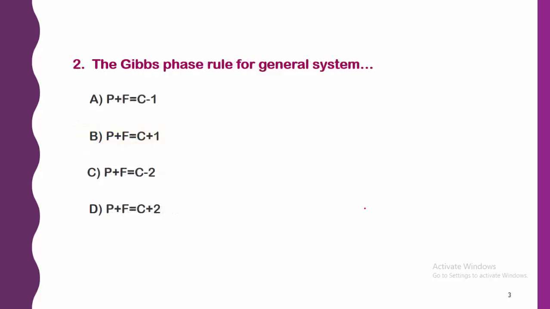Next. The Gibbs phase rule for a general system is: A. P plus F is equal to C minus 1, B. P plus F is equal to C plus 1, C. P plus F is equal to C minus 2, D. P plus F is equal to C plus 2. So the right answer of this question is option D.